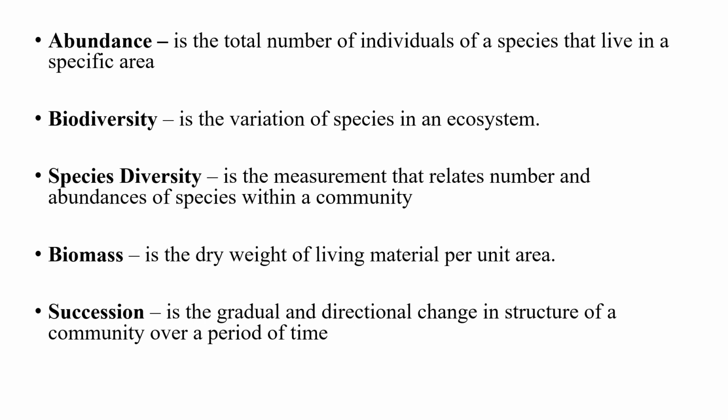Let me give you an example. During dry season, it is common that you have clearing of lands. So if a particular land has been cleared, for example, during dry season, when rain begins, you have some plants that are springing up gradually, and as they are springing up, we say succession is taking place. It may not necessarily mean the existence of previous plants. It may mean new plants that are just springing up, and that is why we say it is gradual and it is directional, and it is always over a period of time.